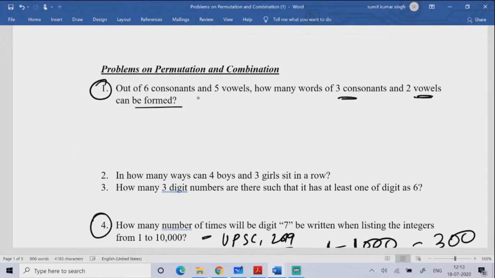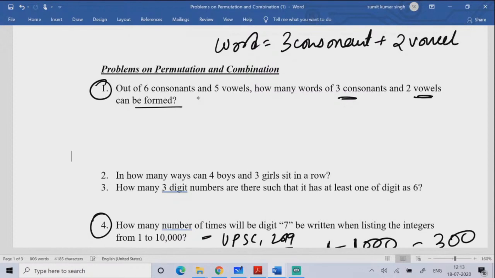So I have 6 consonants and 5 vowels, and by using them I need to make a word. In that word, I need to have 3 consonants and 2 vowels.